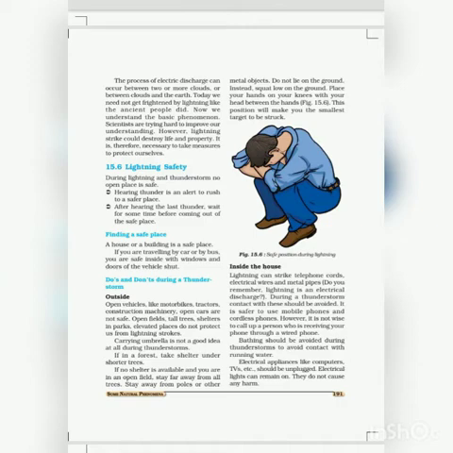Open vehicles are not safe. Open areas, tall trees, shelters are not safe. Even an umbrella is not good during thunderstorm. We should stay away from all trees, electric poles, or metal objects. Lightning strikes the trees first, so do not lie on the ground. Instead, sit down, place your hands on your knees with your head between the hands. This gives less surface area, and the chance of lightning striking is less.